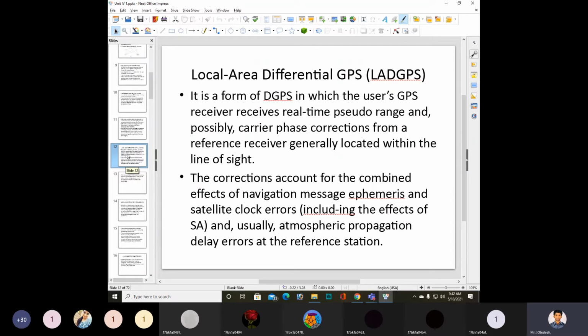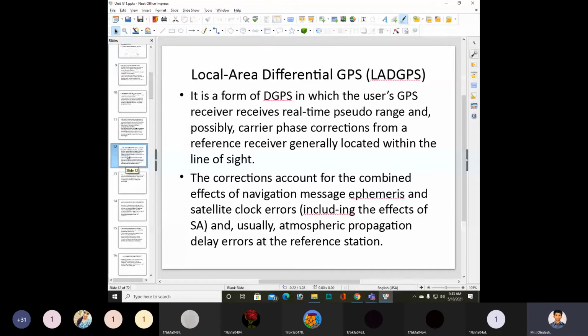The corrections account for the combined effect of navigation message ephemeris and satellite clock errors, and usually atmospheric propagation delay errors at the reference location only.